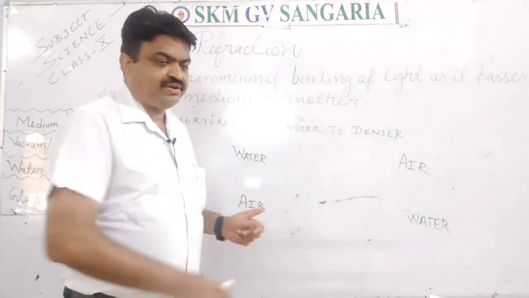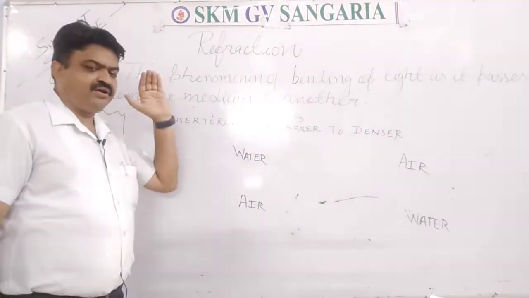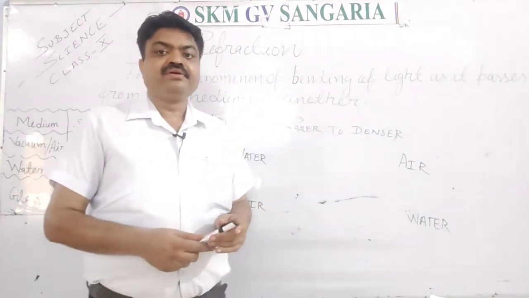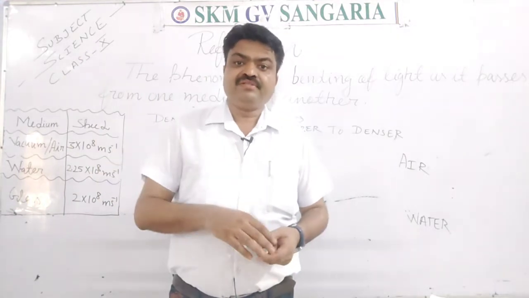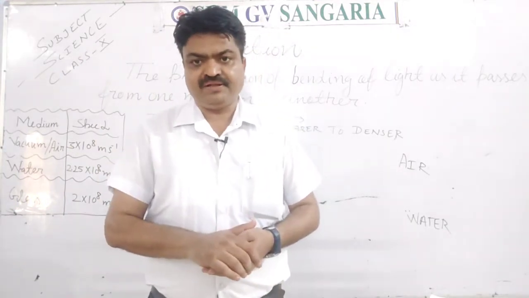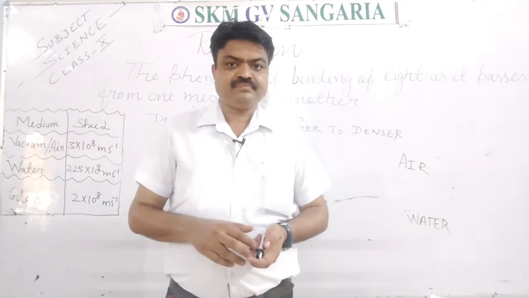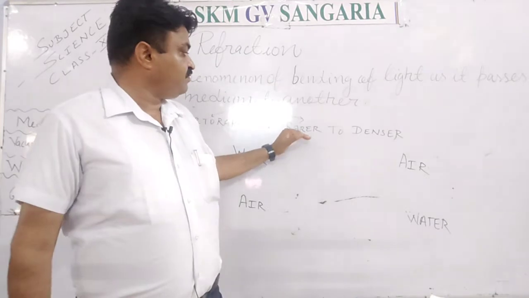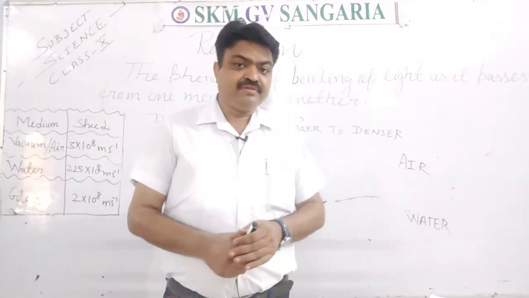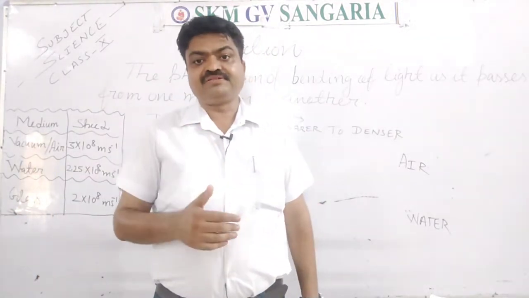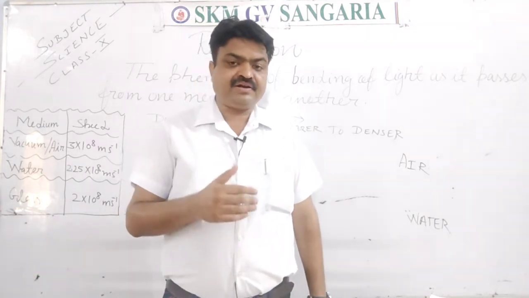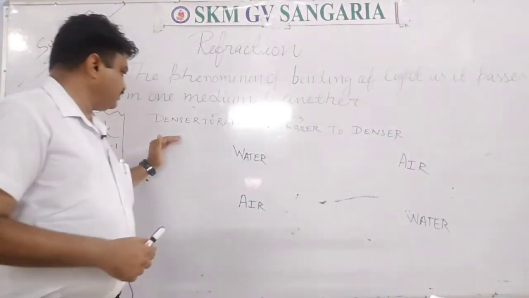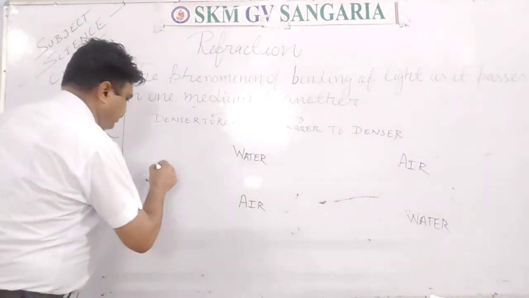Refraction takes place according to the medium, student. So here I have written denser to rarer and rarer to denser. Means when the light rays come from denser to rarer, then they are deviated from their path. But in this, they move away from the normal. But when the light rays come from rarer to denser, then those incident rays are refracted and they move towards the normal.